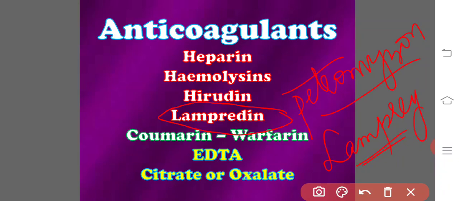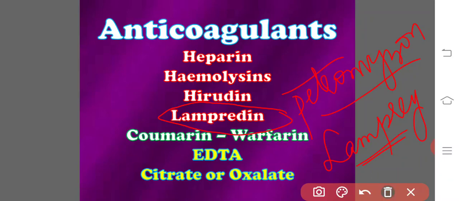Lamprey is the Petromyzon. So it is also showing the ectoparasitic mode of life, and this is a sanguivorous animal, that is, those animals which feed on blood are termed as sanguivorous. So they have the anticoagulant like the lampredin.